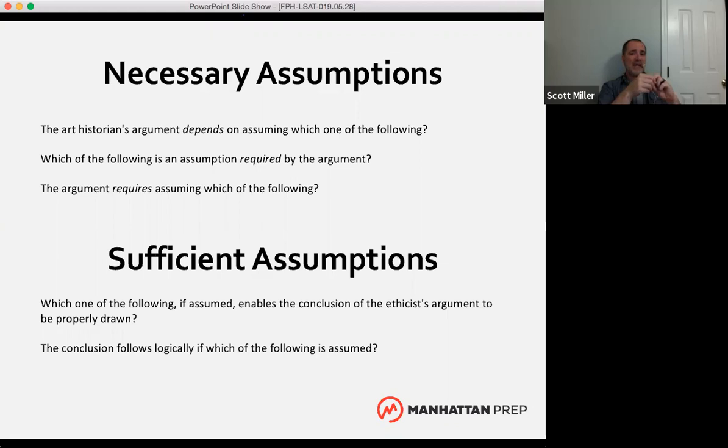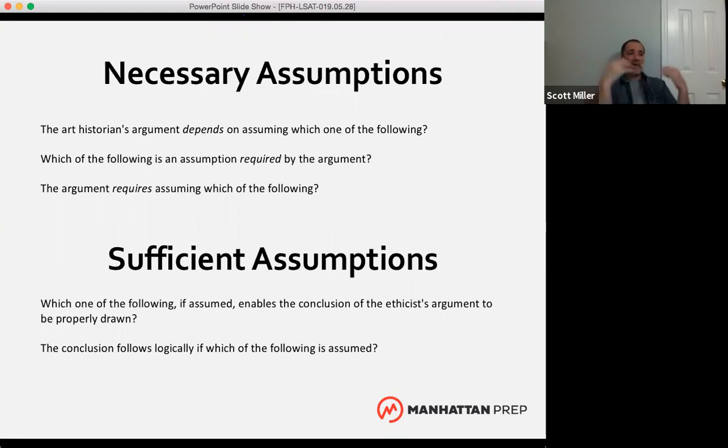What I want you to notice mainly about the sufficient assumption question stems is that they're not talking about something being required, something the argument depends on, or something necessary. These two at the bottom, the sufficient assumption question stems, are missing that language about depends, required, necessary. So if you see that language, an assumption the argument depends on, or required, or necessary, that's where we're dealing with a necessary assumption question. That's where we need to shift our thinking to objections. What's an objection that would harm the argument? We're looking for an answer choice that addresses an objection that would harm the argument.